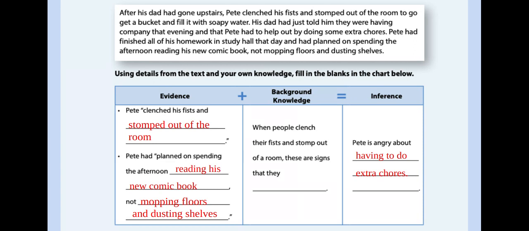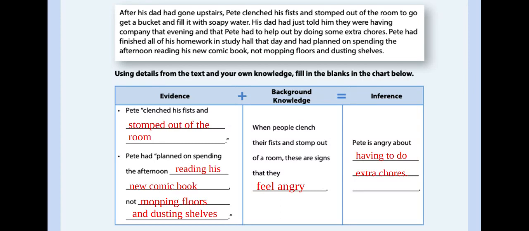If you stomp out of a room and clench your fist, well, I'm going to assume you've got your answer and that you've thought about it for a second, and that these are signs that they feel angry.